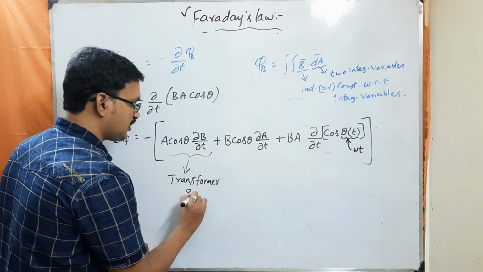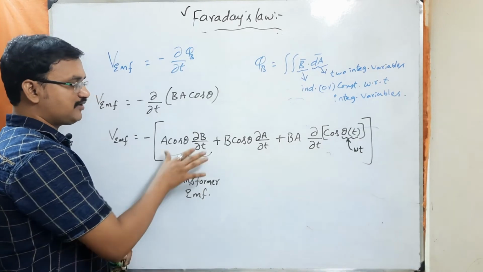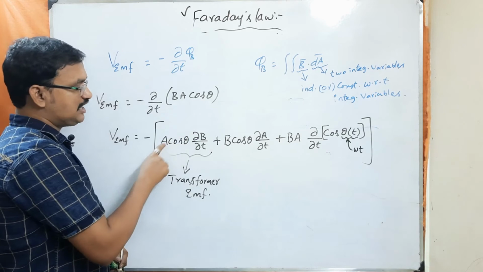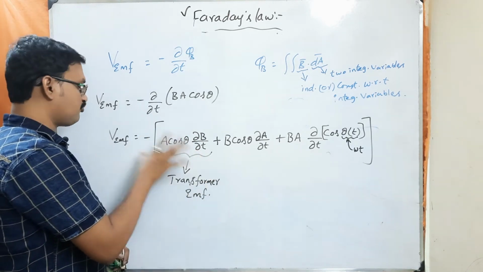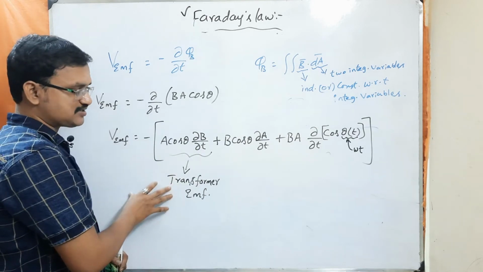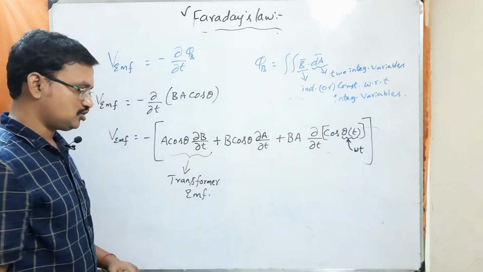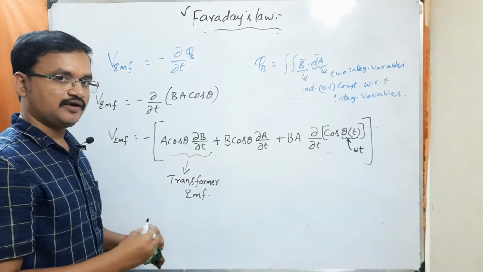We call this as what here? Transformer EMF. So if you produce the EMF by varying only B field with respect to time, keeping A and theta constant, then this action of producing EMF is called transformer action or transformer EMF. Understood? So why we are calling it transformer EMF, I will explain here.